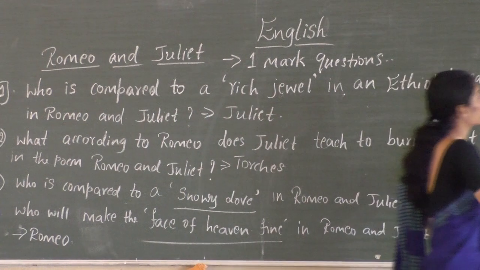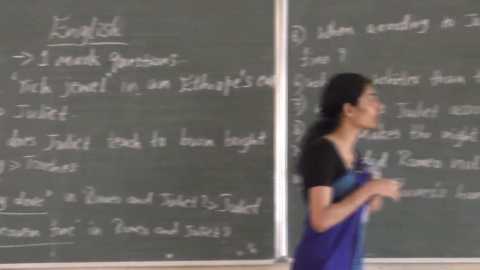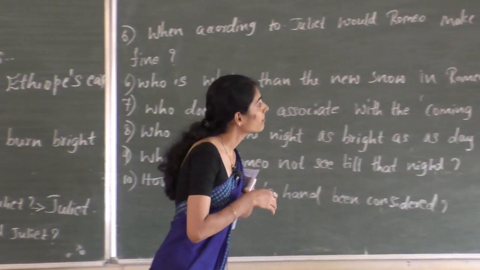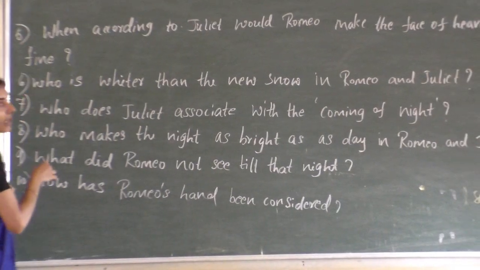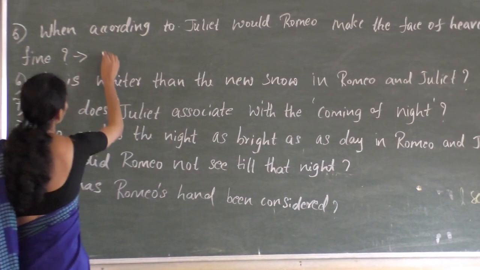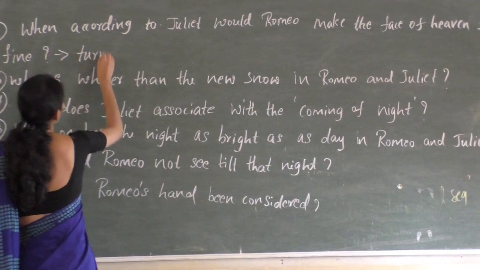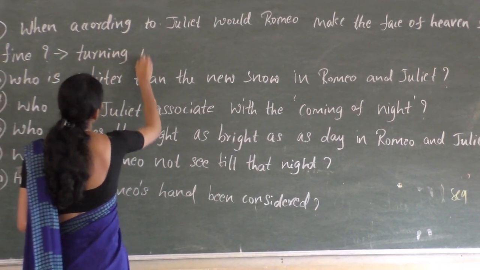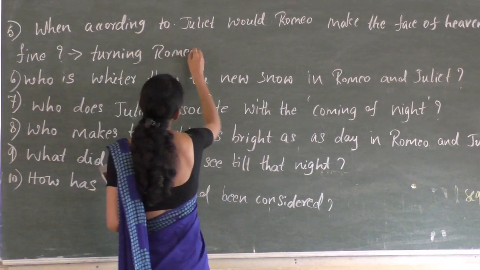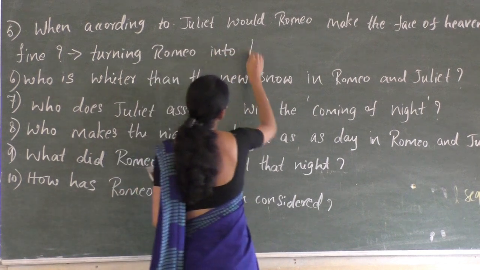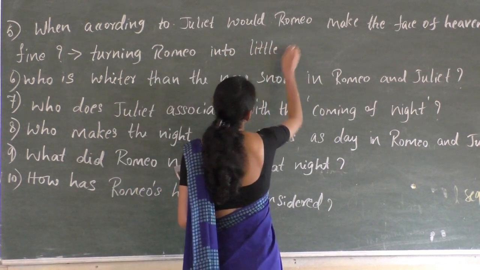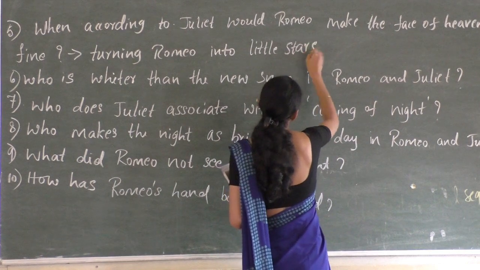And the fifth question: when, according to Juliet, would Romeo make the face of heaven so fine? After turning Romeo into little stars.